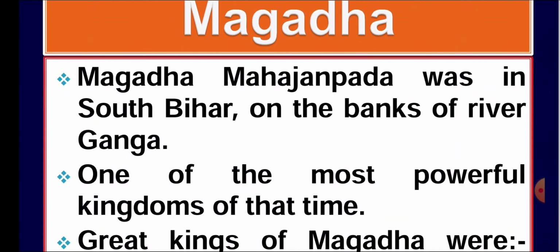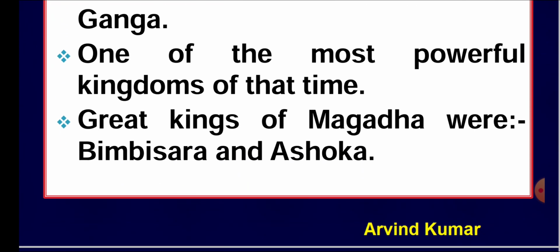Here we have one important kingdom in this chapter, that is Magadh. Magadh was a powerful Mahajanpad which was situated in the present Bihar region on the bank of river Ganga. It was a very powerful kingdom of that time.